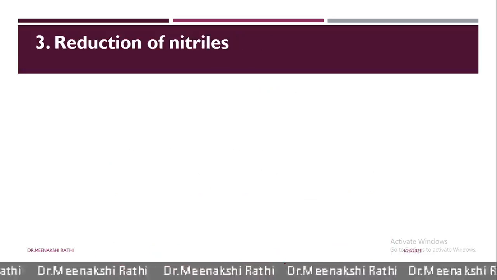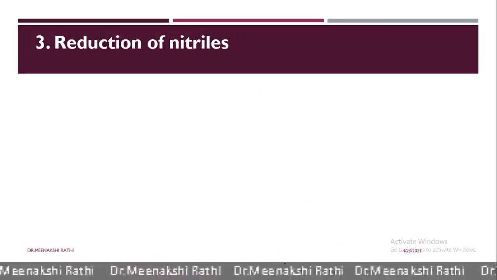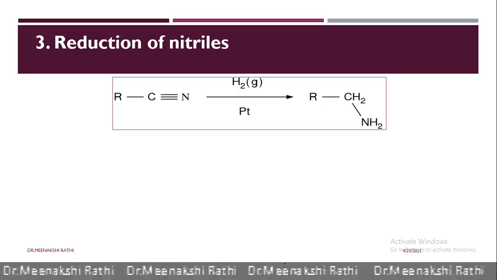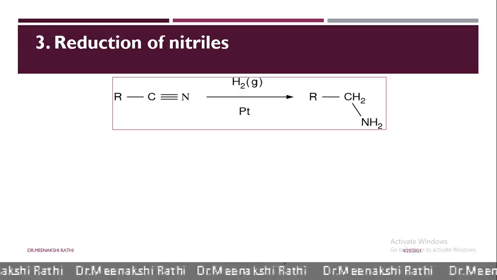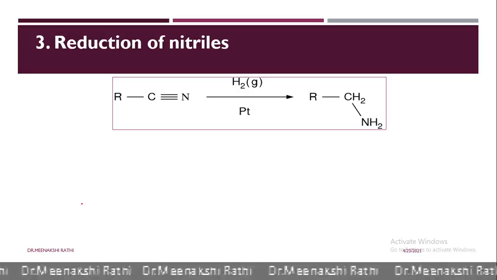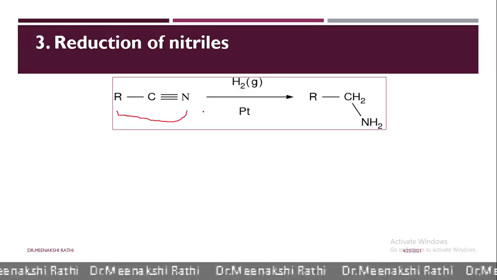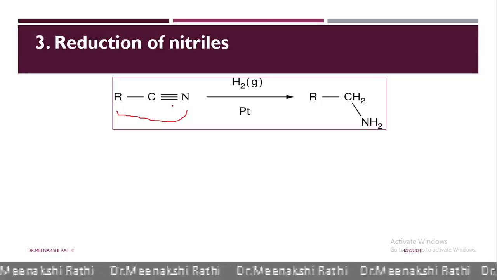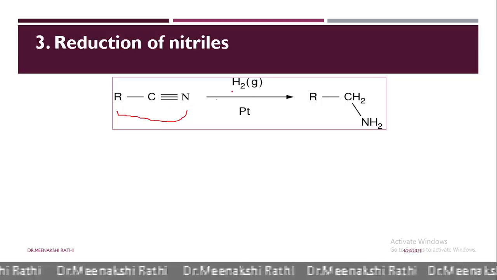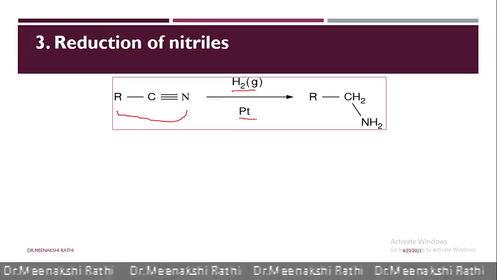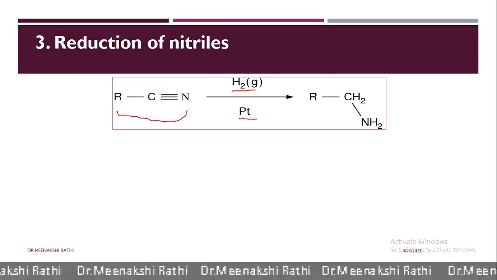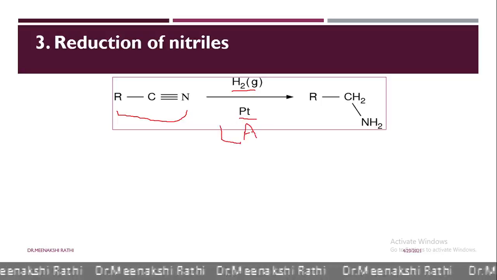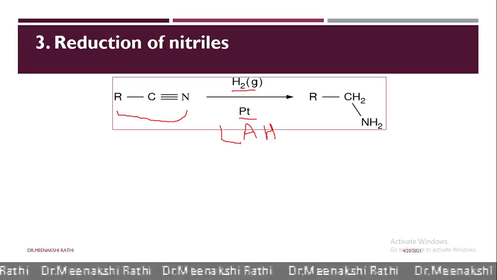Now next is reduction of nitriles. Primary amines can be obtained by catalytic reduction of alkyl cyanide, RCN, or nitriles. Cyanides are also called nitriles. Reduction uses hydrogen in presence of platinum or nickel, or even lithium aluminium hydride, LAH.